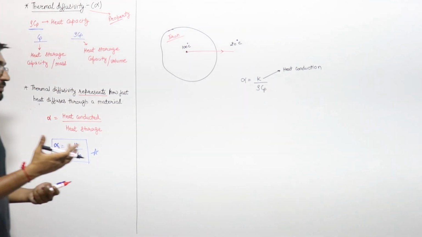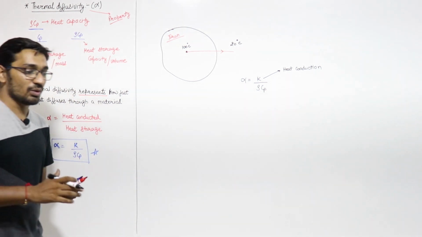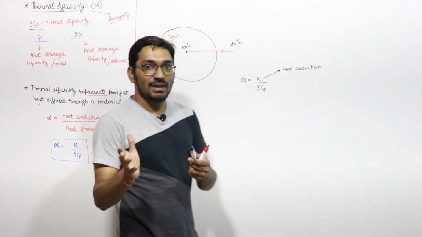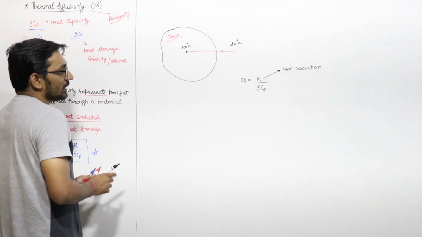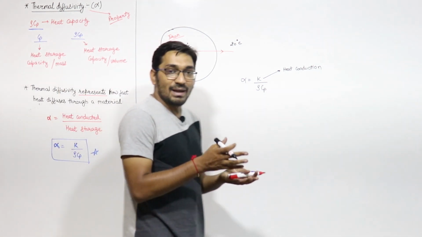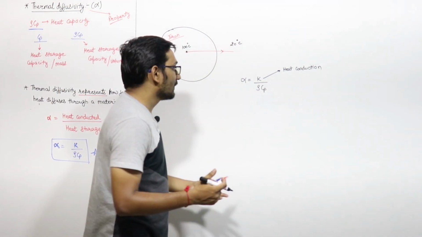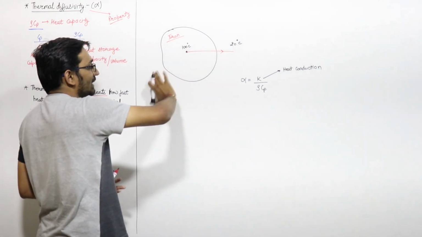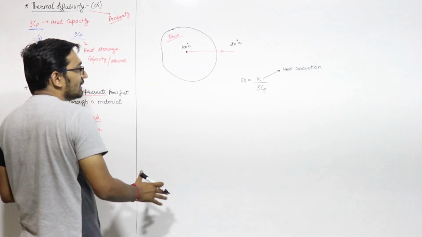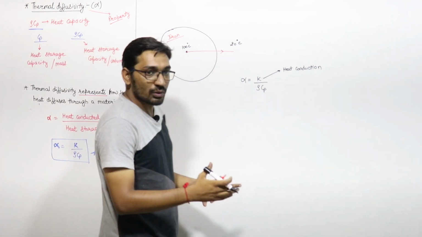If K is more, if the thermal conductivity is more, then that material will be able to conduct more heat. If K is more, then this material will be a good conductor of heat and heat will be transferred more.